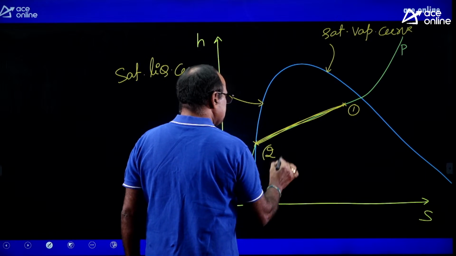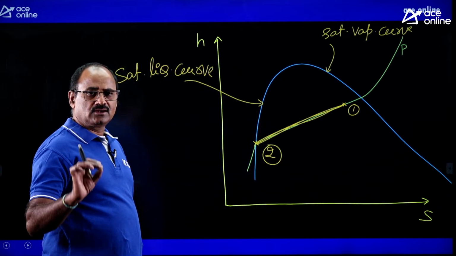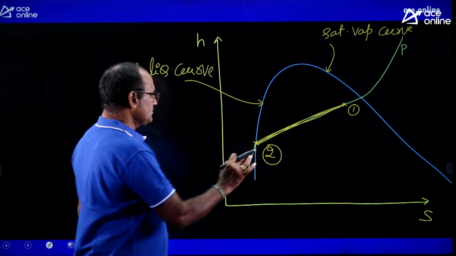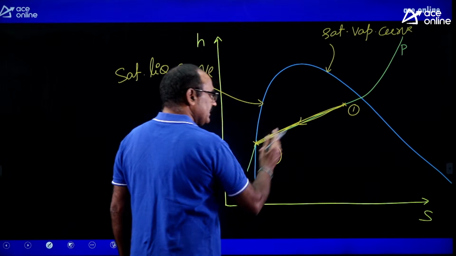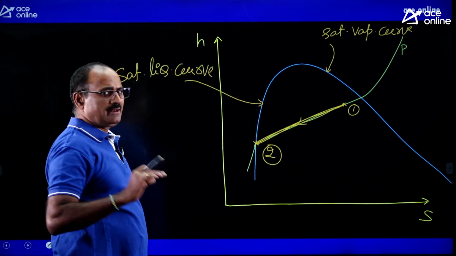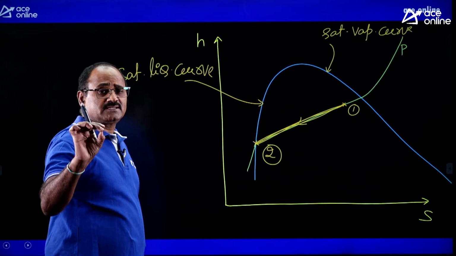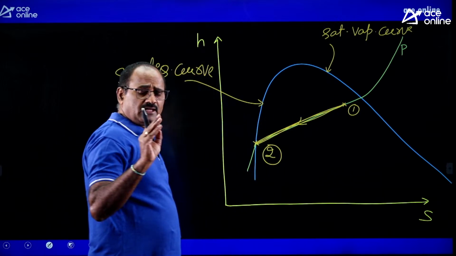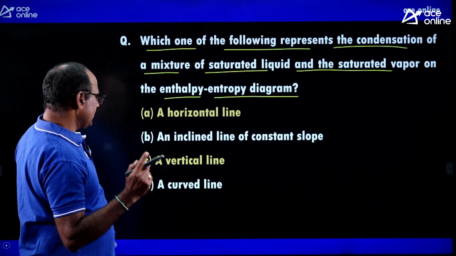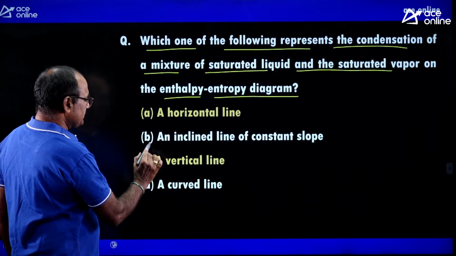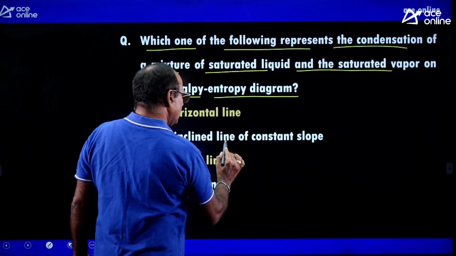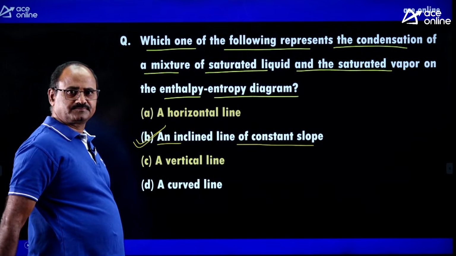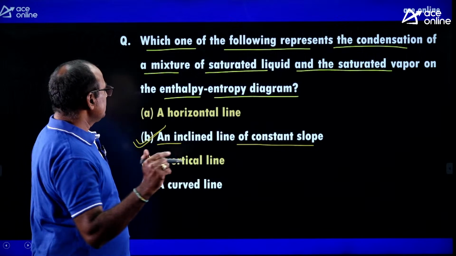So 1 to 2, I can say, is the condensation of the two-phase mixture, that is, the mixture of saturated vapor and saturated liquid. Condensation is happening at constant pressure and constant temperature, that is, along the constant pressure line. Therefore, that line looks like an inclined line. Look at the options: an inclined line of constant slope. Option B is absolutely correct. Is it clearly understood? Once again, read the problem.